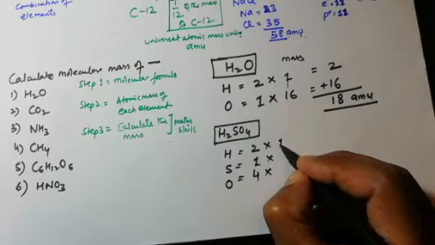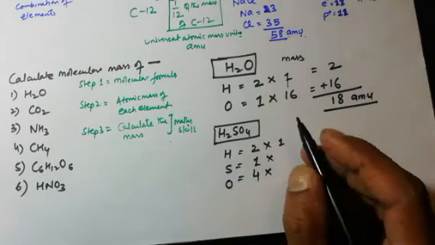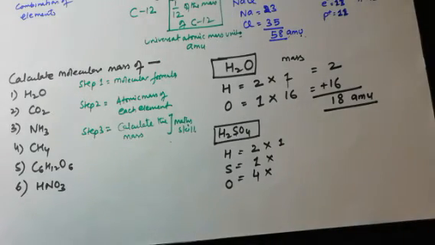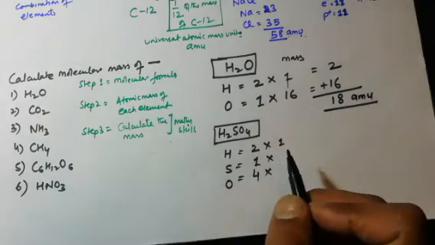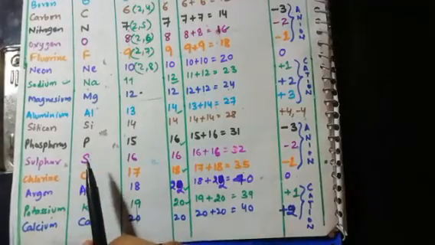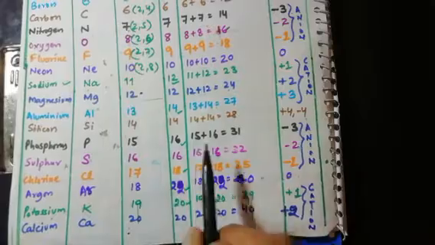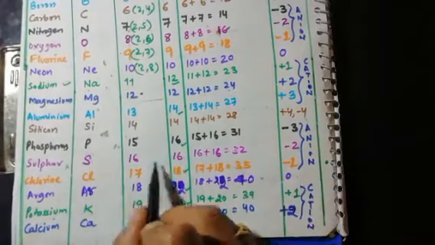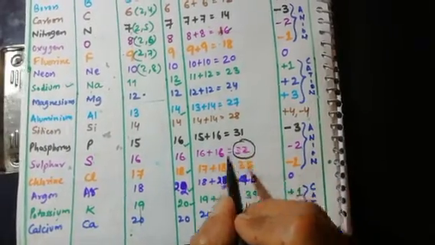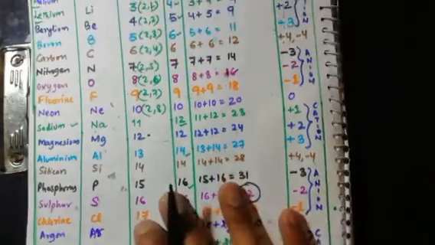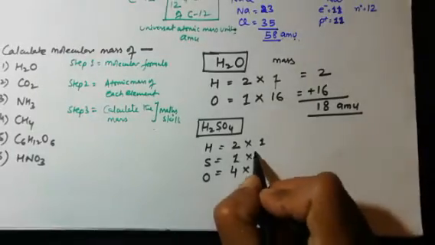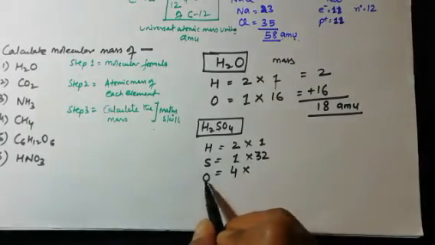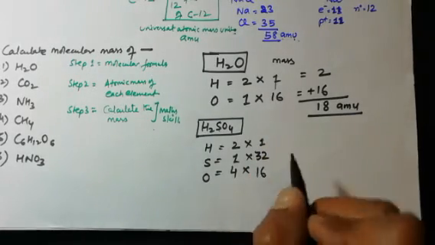Hydrogen mass you know very well, 1. Sulfur, yes, the atomic number of sulfur is 16. So atomic mass will be, again I am telling you, until you learn this table you cannot solve. So this is sulfur and this is the mass of sulfur, 32. So 32 is the mass of sulfur and oxygen mass is 16.